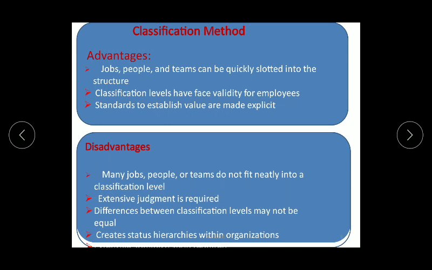So in this method, the basic advantage is that the jobs, people, teams can be quickly slotted, they can be quickly differentiated, and their validity for employees can be easily classified, and they are very explicit. But the basic disadvantage is that many jobs, people, or teams do not fit neatly into a classification level. Means we do have the limitation of classification and everybody cannot be distinctly placed in each class.